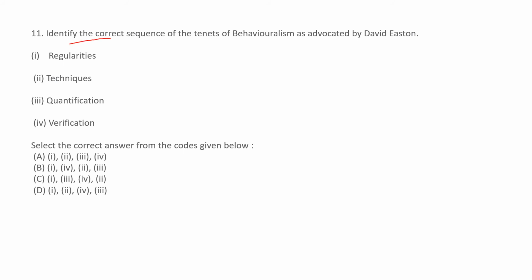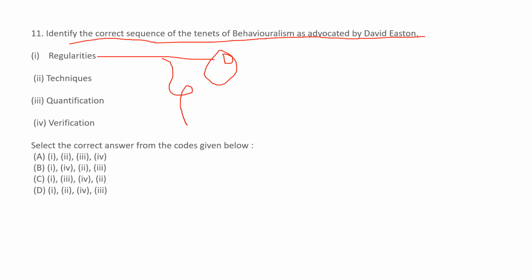Identify the correct sequence of the tenets of behavioralism as advocated by David Easton. You have to arrange these tenets in a correct sequence. First is regularities. Second is verification.